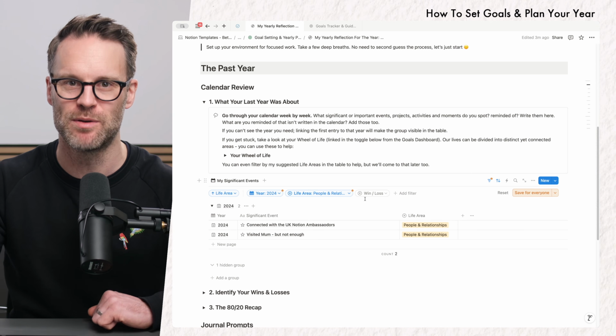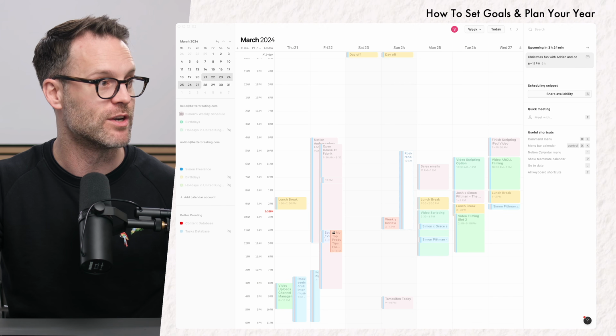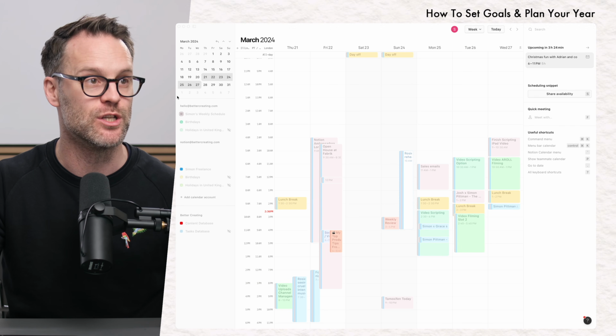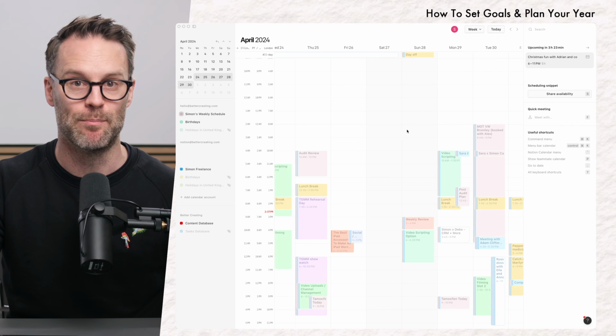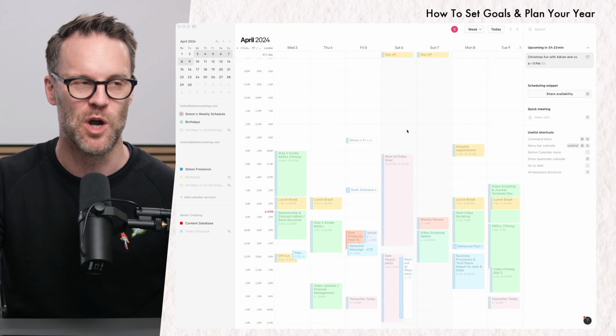So now is probably the moment to pause the video and for you to now work through your entire calendar as you do it and just add a bunch of stuff in. Now, I'm not going to put everything in, but I'm going to put some examples in so that we can work with them.